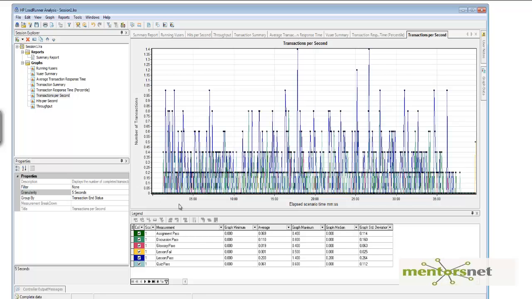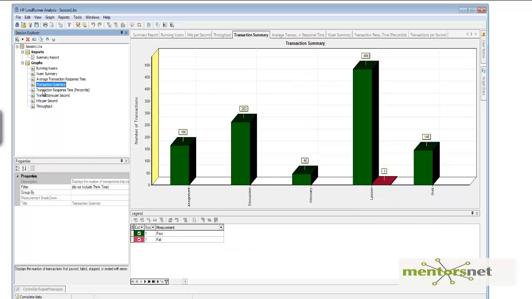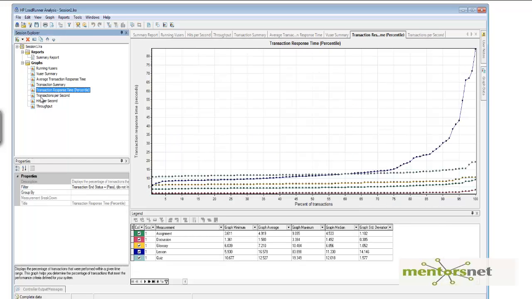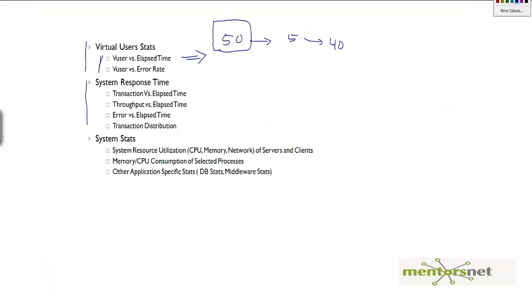Okay, so it's a 5 second granularity, so this is the result that I saw. Now we are done with the transaction analysis. Looking at these graphs, we can say whether your test is running fine, or whether the performance acceptance criteria we discussed is met or not. So these are two things, and the next thing I'm going to do is look at system statistics.